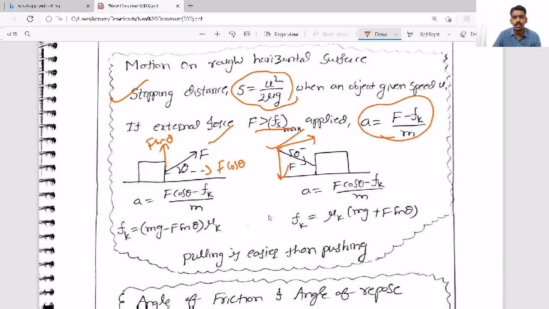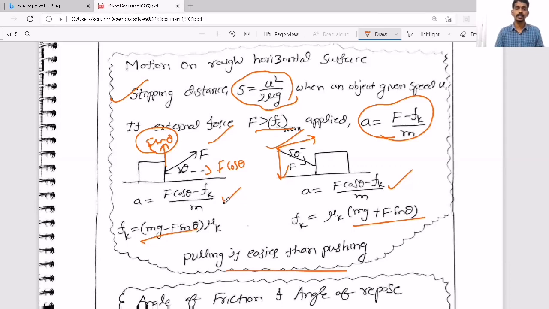But what is the difference in both the cases? See, acceleration is the same, F cos theta minus Fk. But in the first case, F sin theta is up. So the normal reaction is mg minus F sin theta. But in the second case, F sin theta is downward, so normal reaction is mg plus F sin theta. So in the second case, in case of pushing, normal reaction is more, so friction is more. That's why pushing is harder than pulling. So pulling is easier than pushing. That is the conclusion I have made.